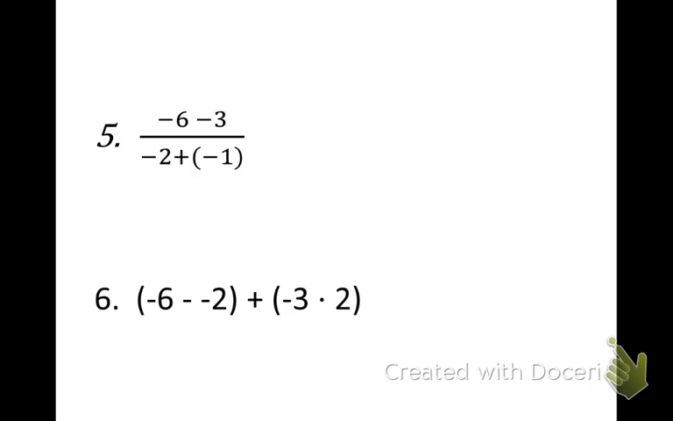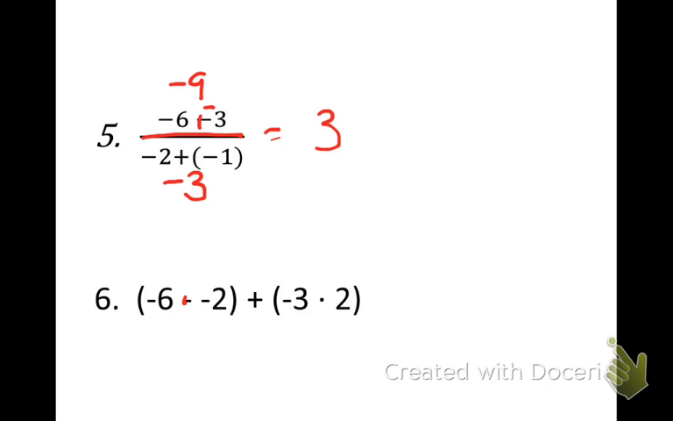Here the fraction bar is like a grouping symbol, so we need to do what's on top first. So I need to change, or add the opposite on the subtraction, so it becomes plus negative 3. That would give me negative 9. On the bottom, signs are the same, I add, and now I'm going to use this divide. 9 divided by 3 is 3. Signs are the same, positive.